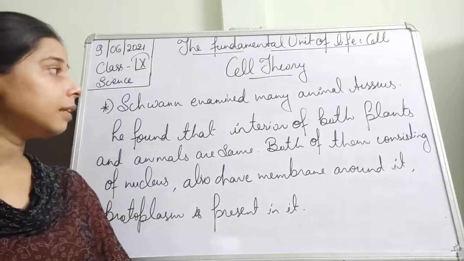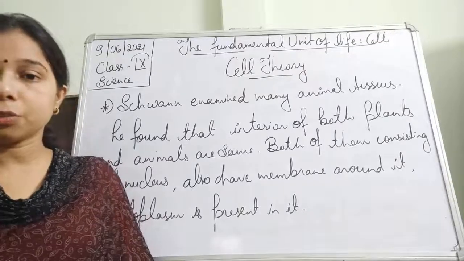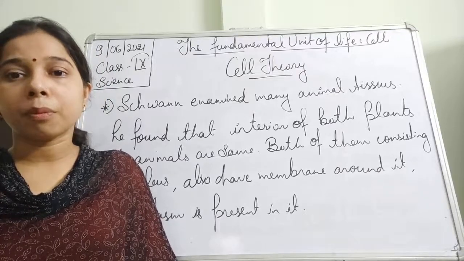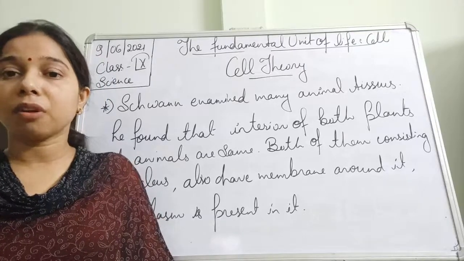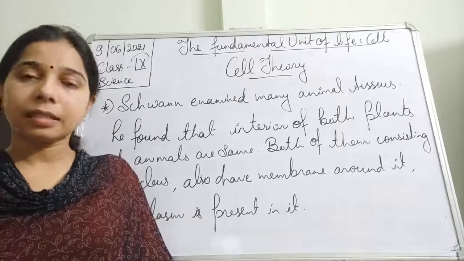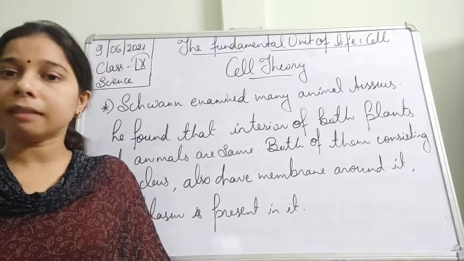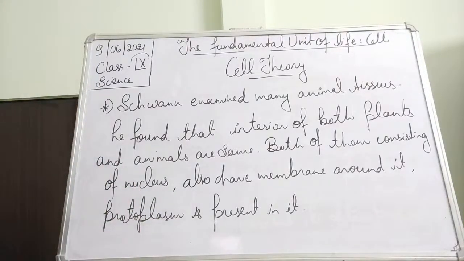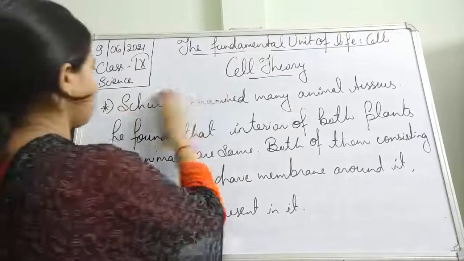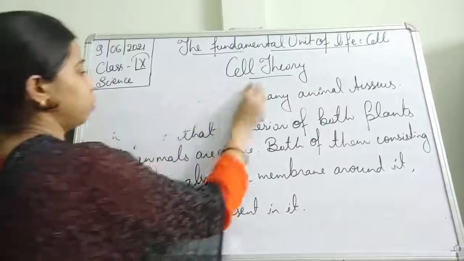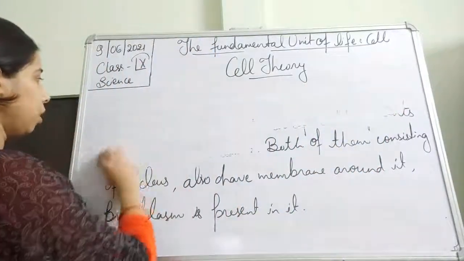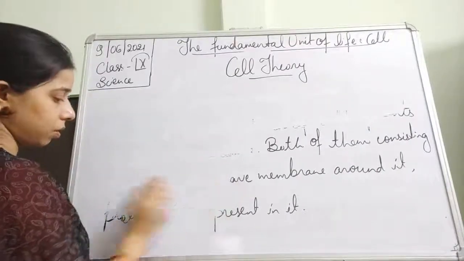Okay, so these are the things which were observed by Schleiden and Schwann. Later on, both of them proposed a theory which is called cell theory. They took the observations together and gave a theory called cell theory. So we can say here that it was a joint theory proposed by Schleiden and Schwann, students.